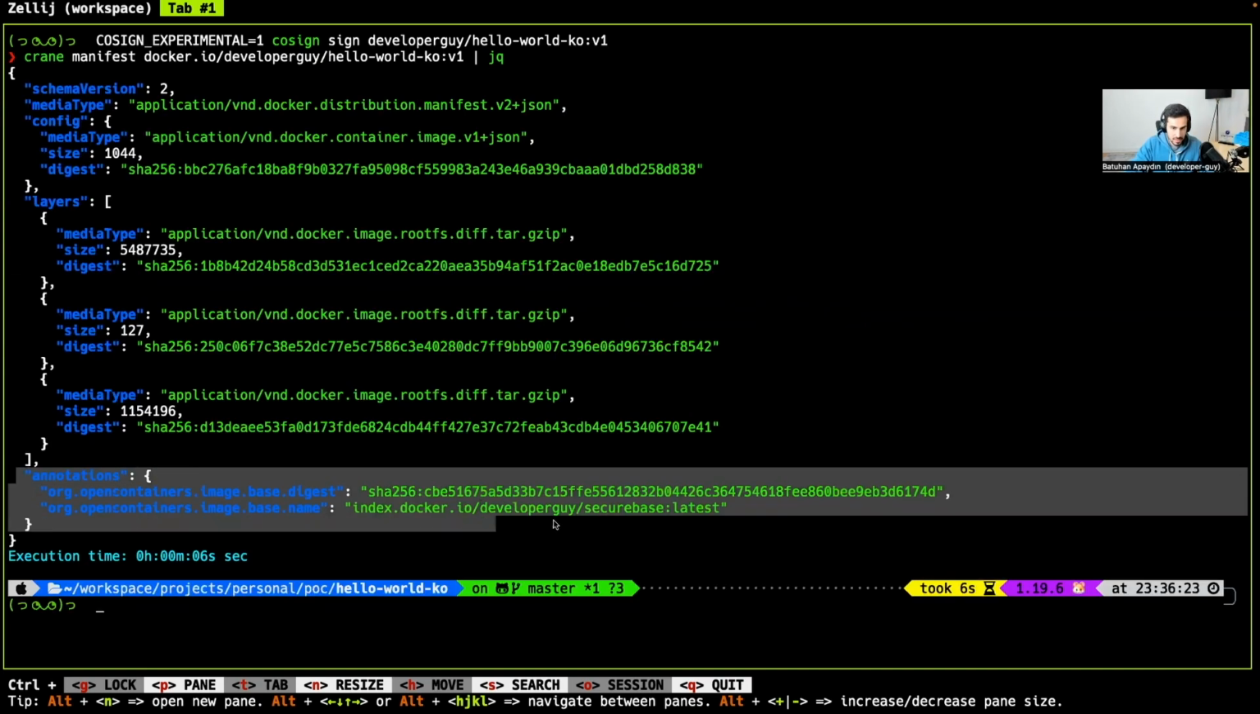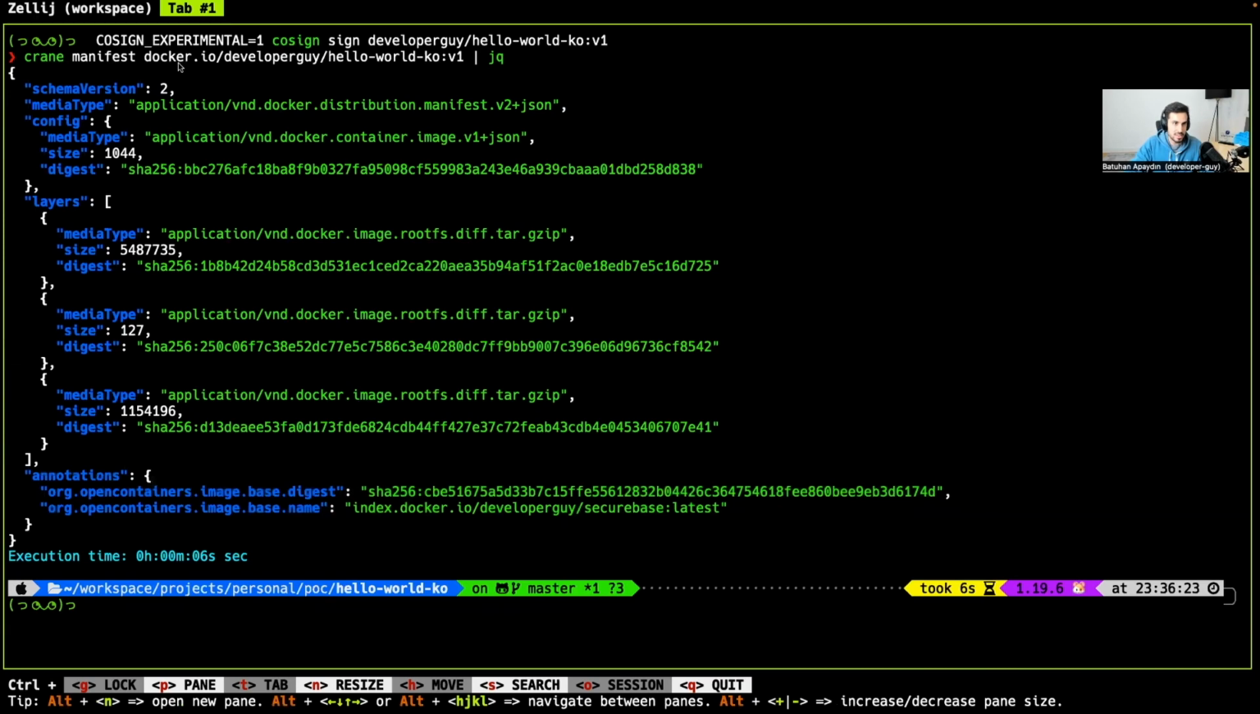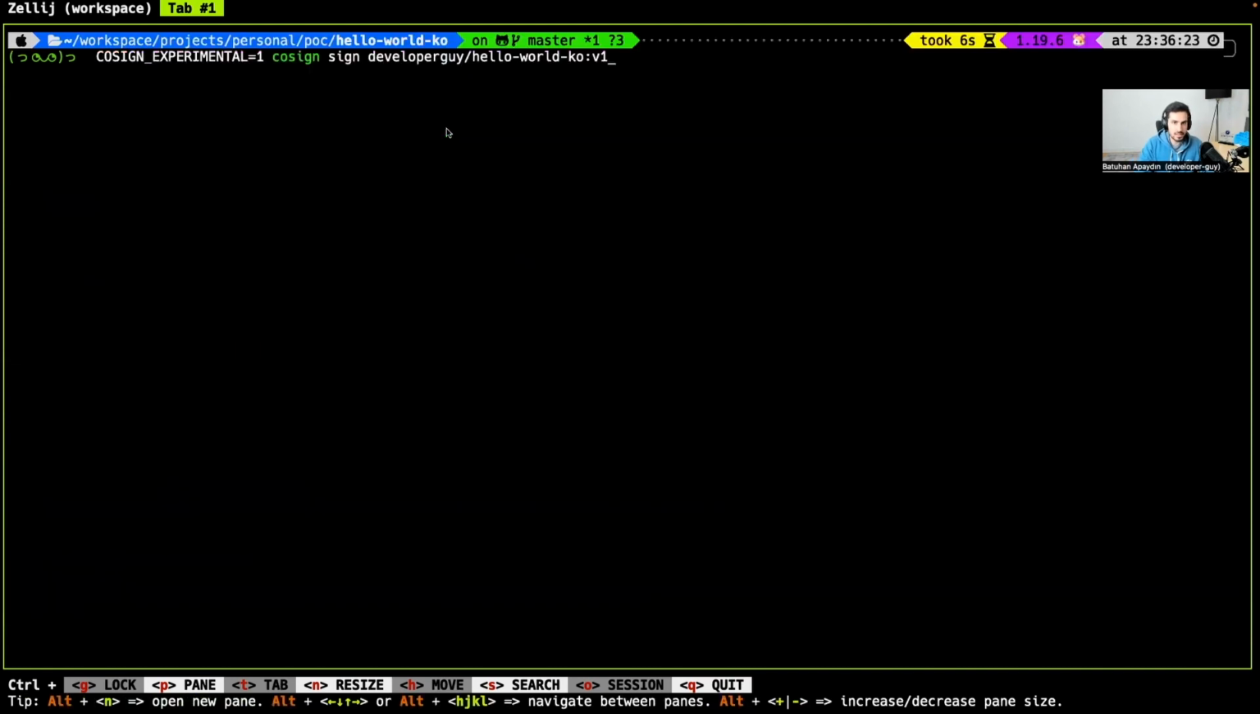As you can see, once we see these annotations in here, we can say that this image was built by using the base image, and the content SHA of the base image is used during the build process. So this is the image that was used during the build of our container image here. So let's sign the container image.